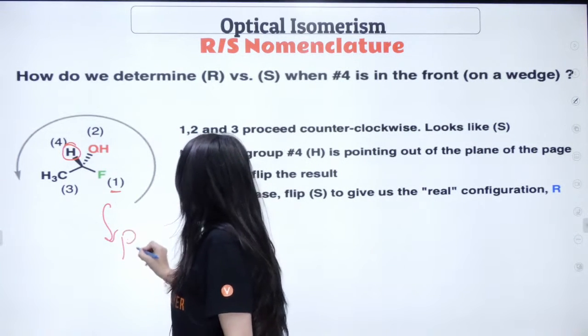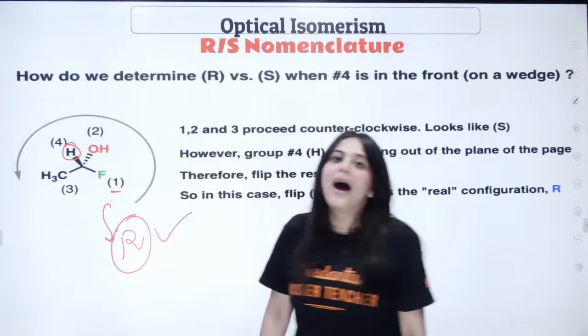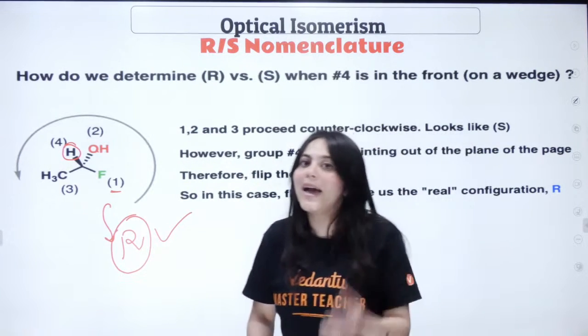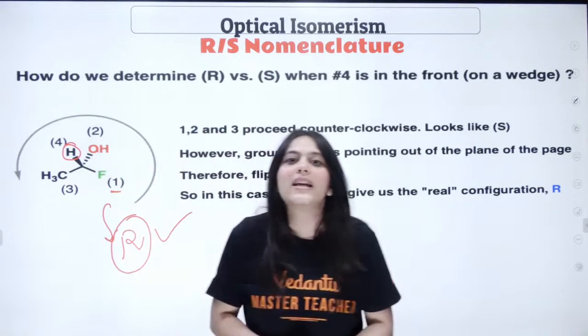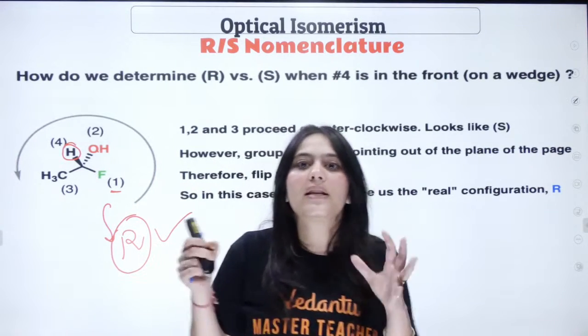Because the H is not at the dash position over here, the configuration actually reverses from S to R. So R is the correct configuration. Why? Because H here is not at the dash position. Are you understanding this thing?